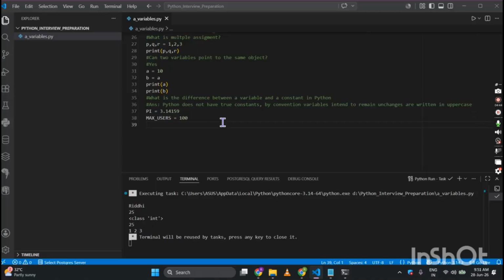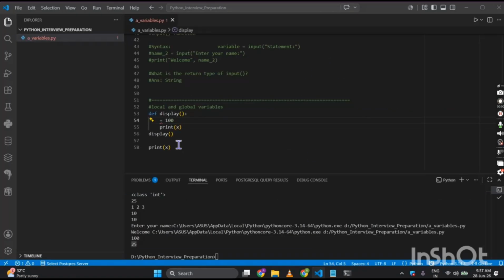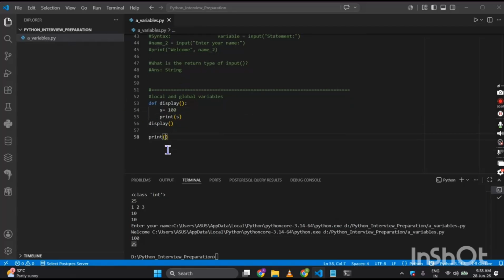Now we are going to discuss how we can take a user input, what are local and global variables, and some instance variables as well. Change the name of the variable, suppose I am taking it as this, so that there is no confusion. What's the matter with this?